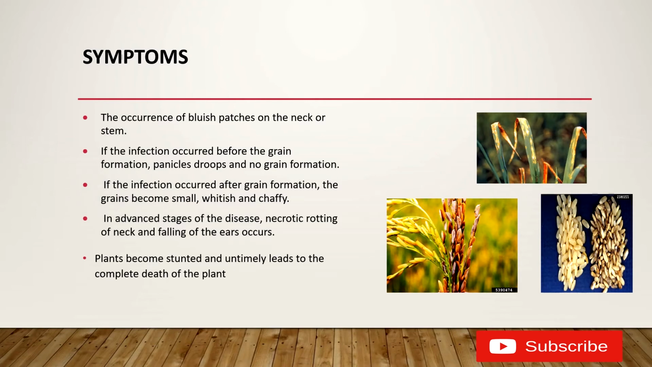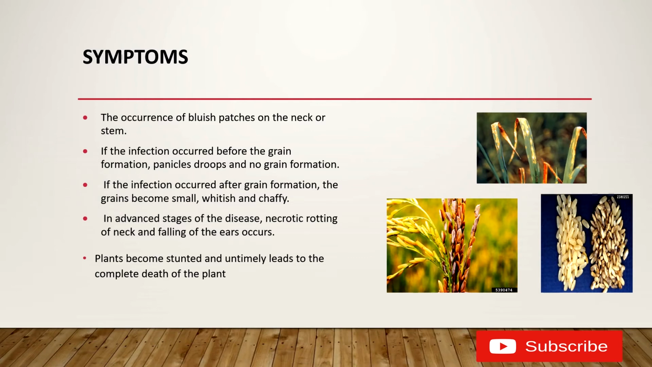And if it occurred after the grain formation, what happens? The resulting grains become small, whitish and chaffy. In advanced stages of the disease, there is necrotic rotting of the neck and falling of the ear, or the total loss of the plant itself. The plants become stunted in growth and sometimes this leads to the complete death of the plant.